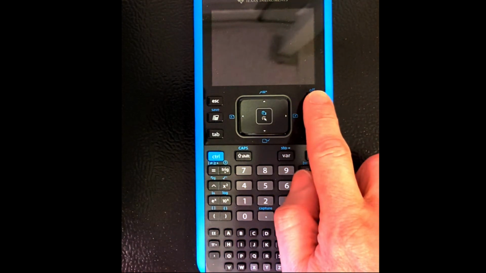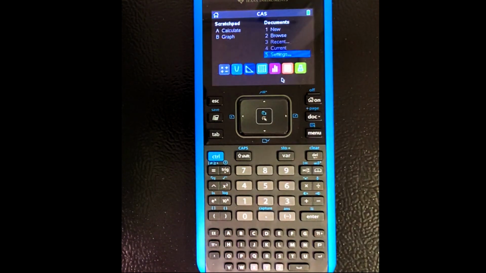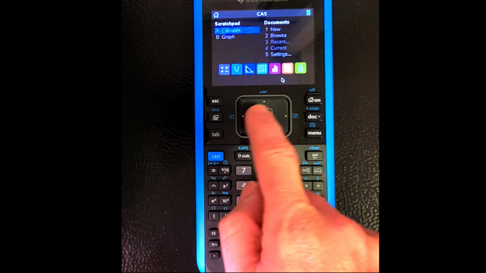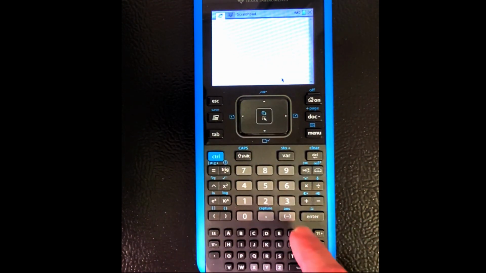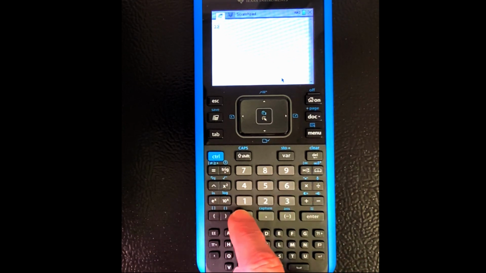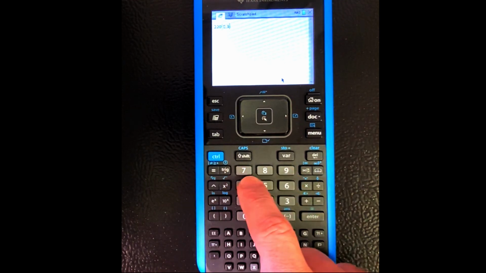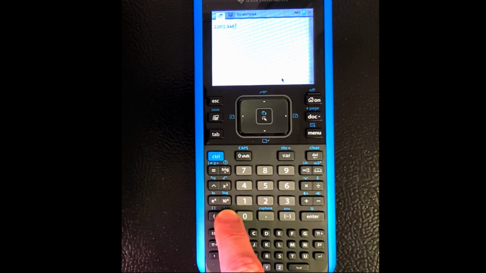All right, turn your calculator back on if it went off. Now, calculate and graph are the 2 choices. You're going to select calculate because this is basically where we do all of our calculations. So we're going to hit 220, then the parentheses button, 0.948, parentheses. There's a caret button for power, and then 10th. And then you'll hit 10 and enter. And you should get